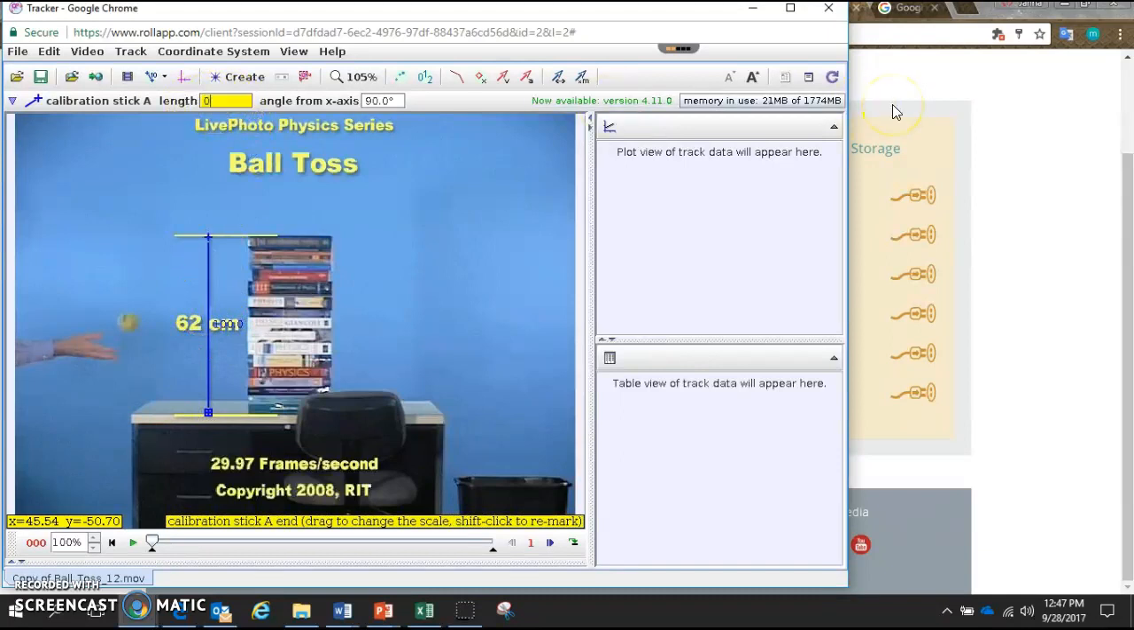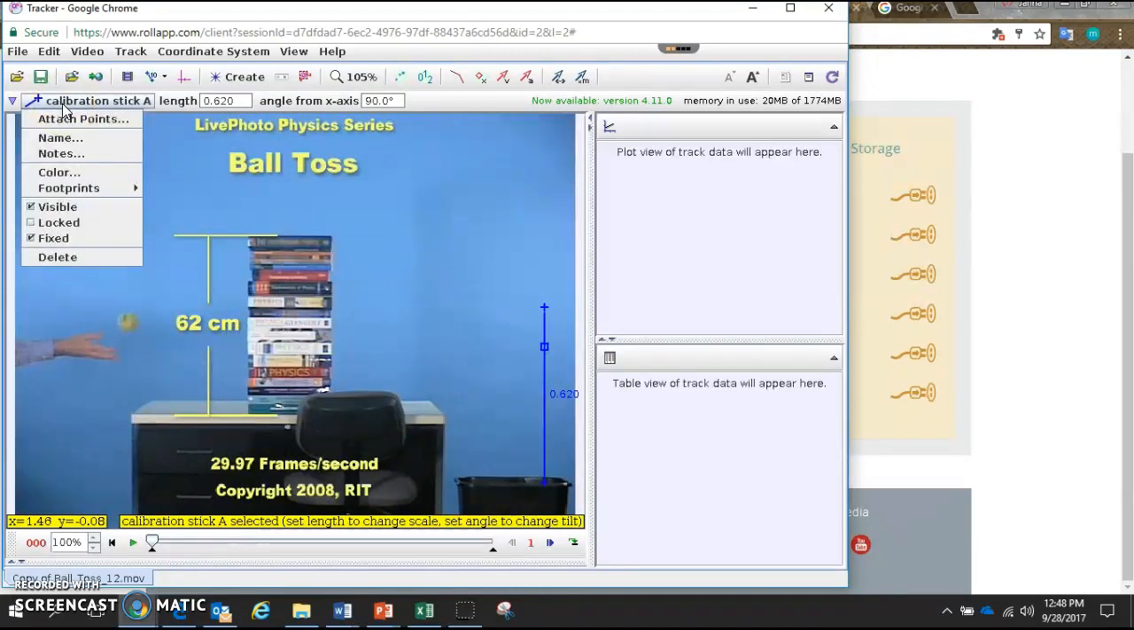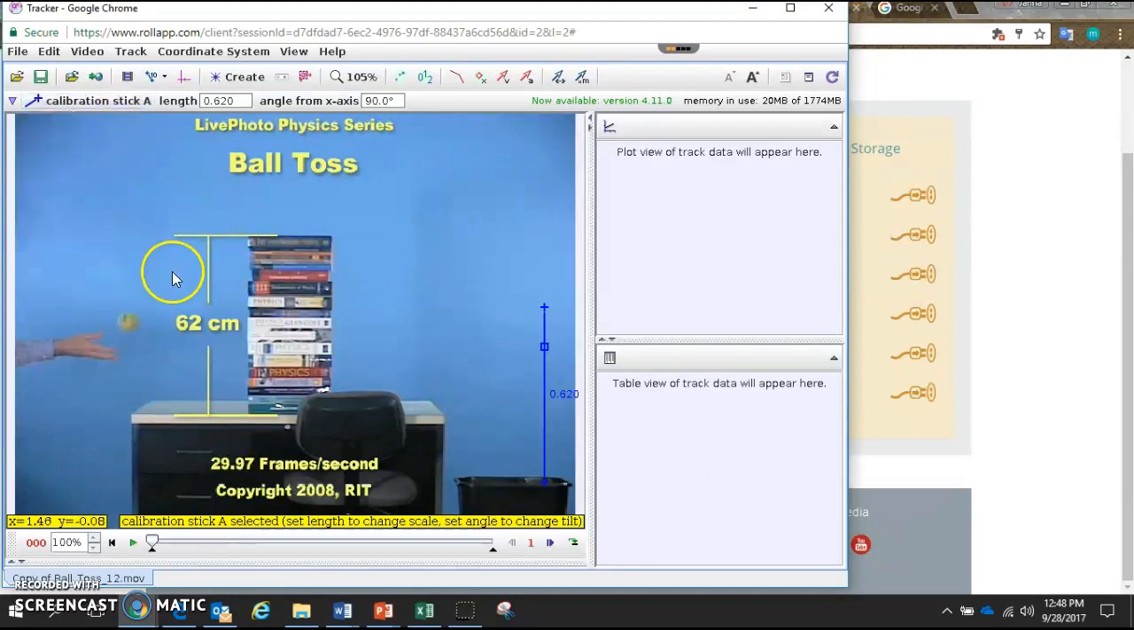So I'm going to go to 0.62 meters because this measures in meters. Enter. There we go. Now, I can move this calibration stick out of the way. The length is already calibrated now. And I can start tracking the motion of this ball.